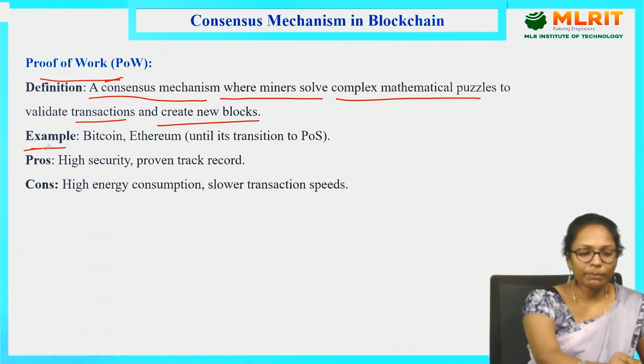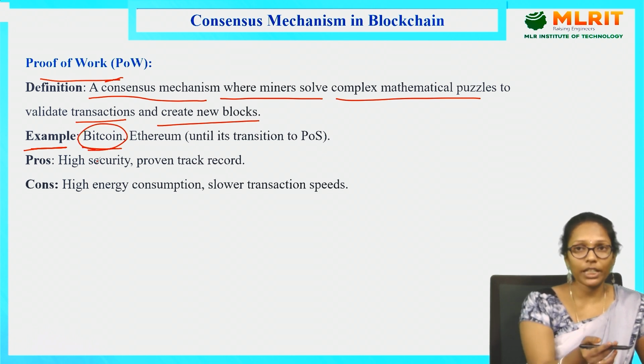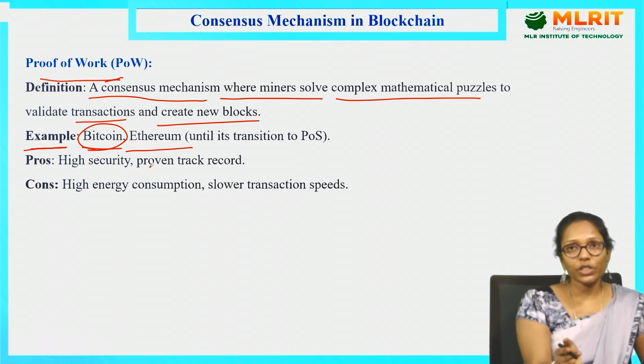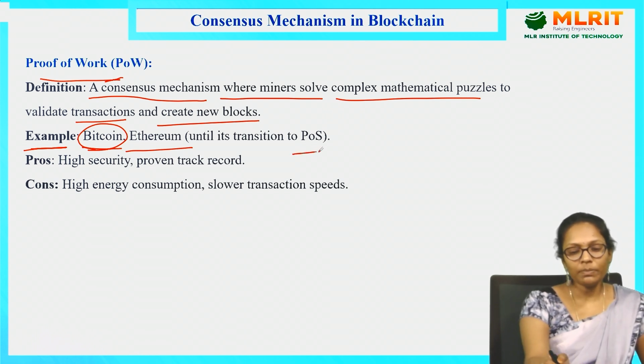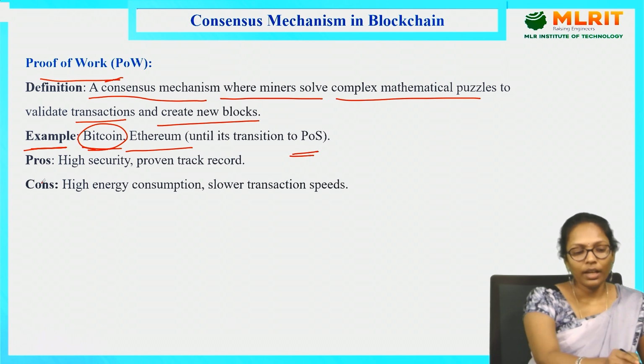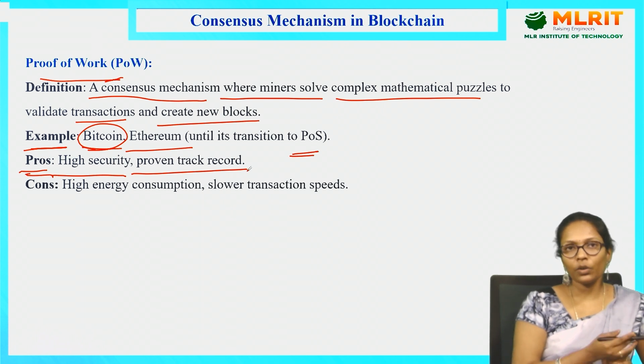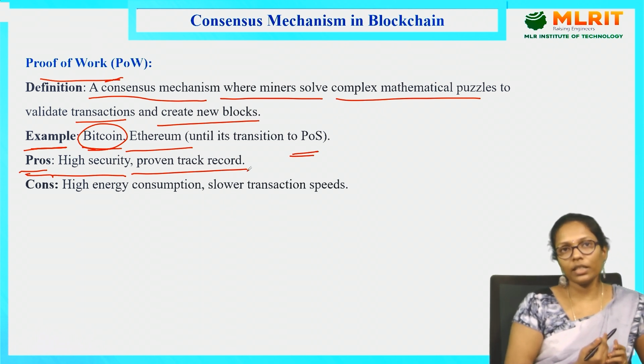Coming to the examples, Bitcoin, as I said, is the first application of blockchain, and Ethereum, they are using this proof of work. Of course, the latest versions of Ethereum are also using some POS, proof of stake. Coming to the advantages, it is highly secure and has a proven track record. Proven track record in the sense that most of the existing blockchain applications are using this proof of work mechanism.